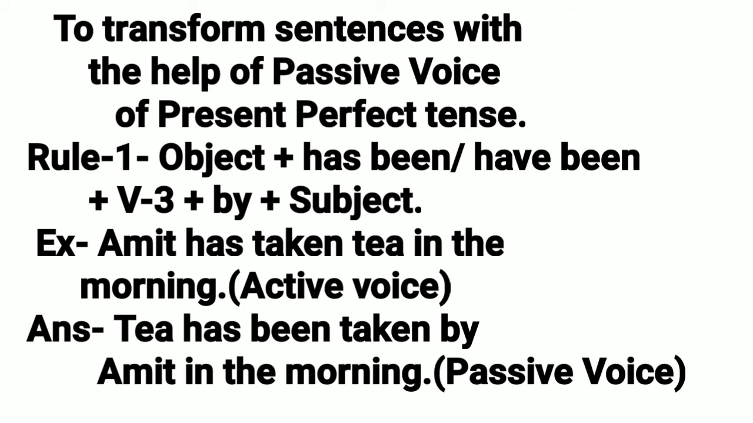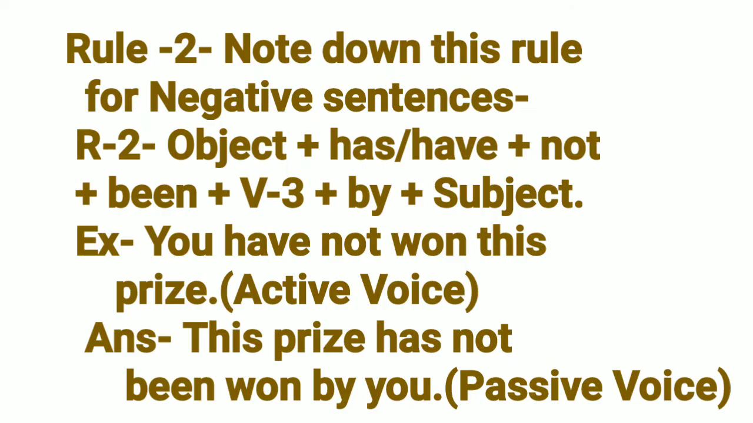Students, if the object is singular, we shall use has been, and if the object is plural, we shall use have been. Rule 2. Note down this rule for negative sentences. R2. First of all object, then has or have, then not, then been, then V3, then by, then subject. Example: You have not won this prize. Answer: This prize has not been won by you.